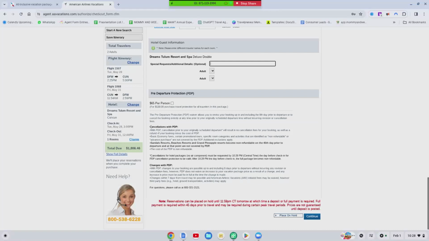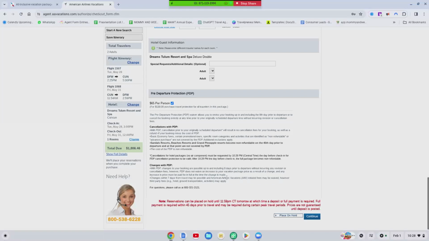What you do want to pay attention to is the cancellation clause over here with pre-departure protection. You want to look at Sandals, Beaches, Grand Pineapple Resorts, all of that. You want to look at all of this, read all of this. If you do choose pre-departure, it's $200 for the deposit, of course, but pre-departure is $65 per person. So now the deposit will turn from $200 to $265 per person if you add on pre-departure protection.